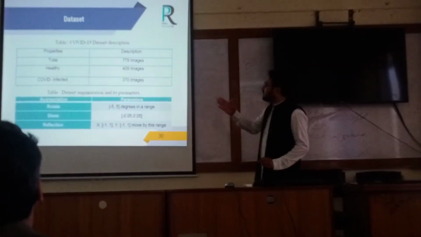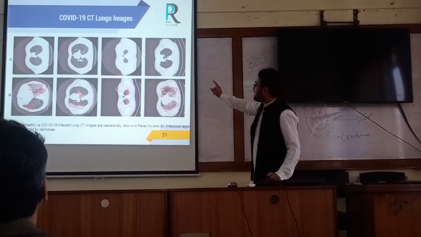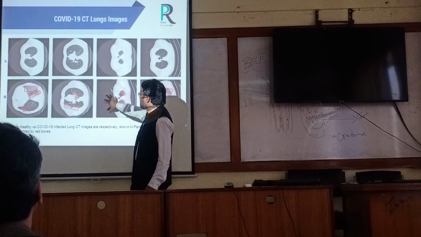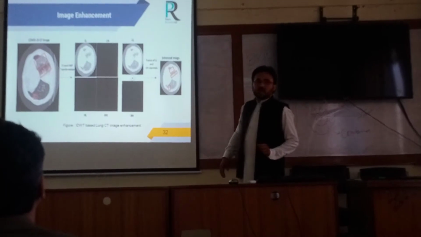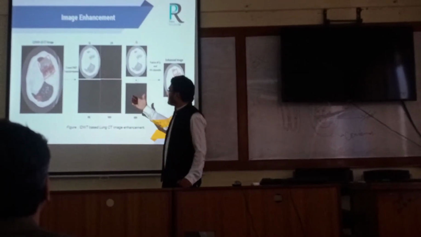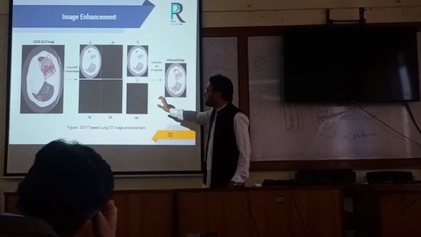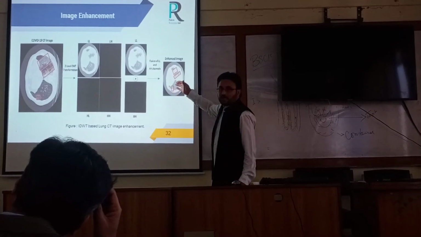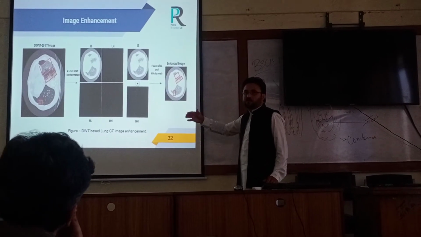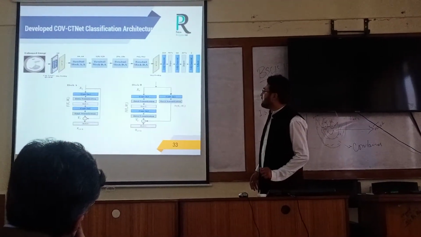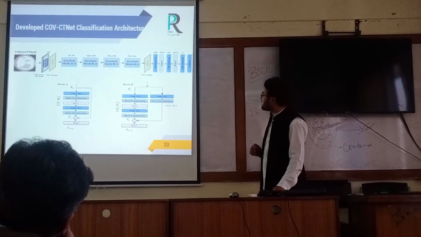This is a dataset of CT scan images and their data augmentation parameters. Top is the healthy slices and the bottom is the infected slices. In pre-processing, we want some image enhancement. Image enhancement forms some discrete transformation. With the discrete transformation, we fuse two kinds of features, the lower features and the high diagonal features, and reconstruct. In this way, we achieve the prominent feature space as well as reduce the computational complexity of the image by up to 75%. This is the proposed residual-based architecture for the segregation of infected versus healthy slices.